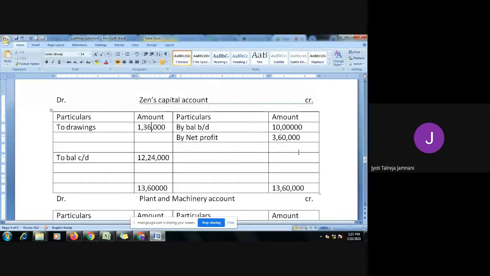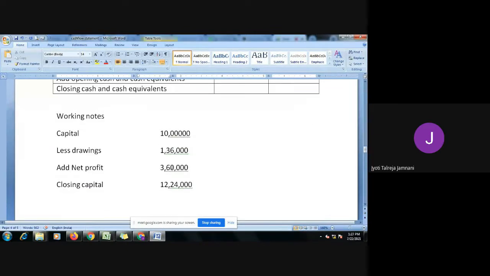So we have to show in the financing activities that the owner has taken out 1 lakh 36,000 from the business. If you want, you can do it in the account form, or even a working note like this will be okay. If you feel this is easy: capital less drawings, add net profit, you will get the closing capital. Nothing else we do here usually.